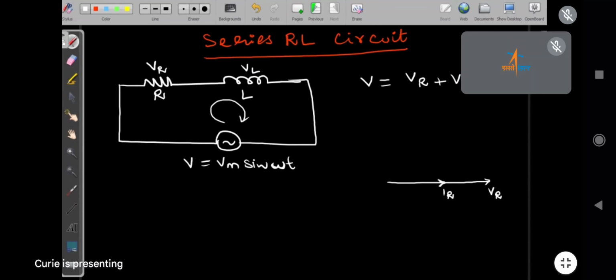Now, what do you know about the inductor? Opposed to any change in current. No. What is the relation between inductor current and voltage? Divya, what is the relation between inductor current and voltage?